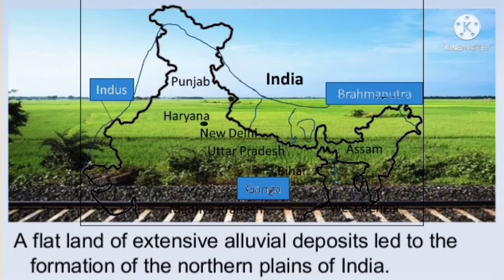South of the Bhabar is the Tarai belt with a width of 10 to 20 km. Most of the rivers reappear here and create a marshy and swampy condition known as the Tarai. And south of the Tarai is a belt of old and new alluvial deposits known as Bangar and Khadar respectively.